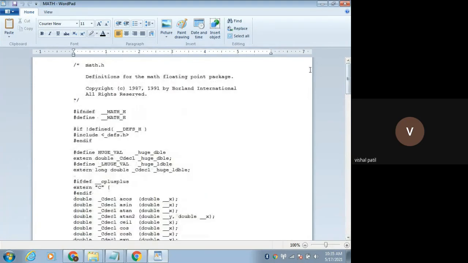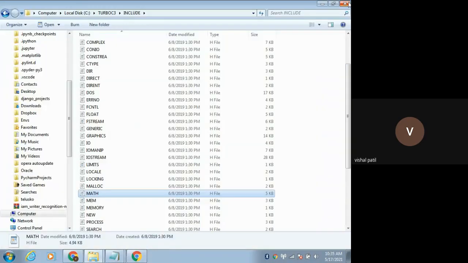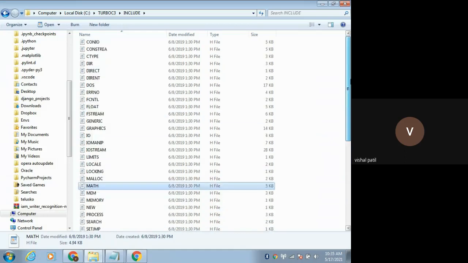So the header file contains the declaration for the function. There are so many functions declared in these header files.